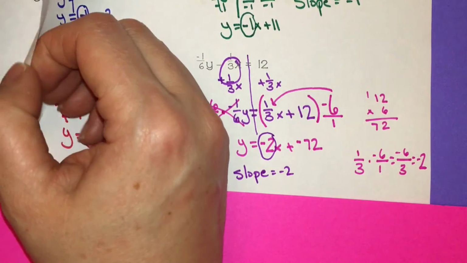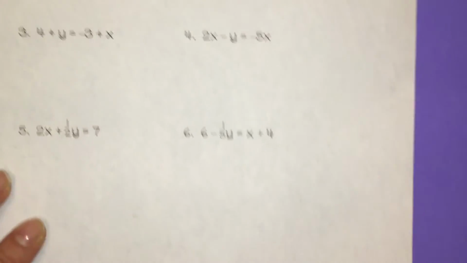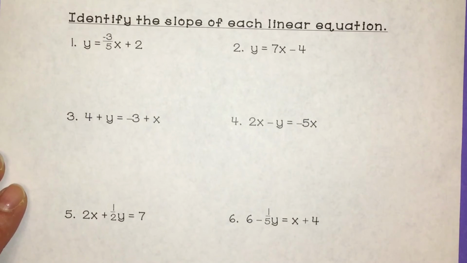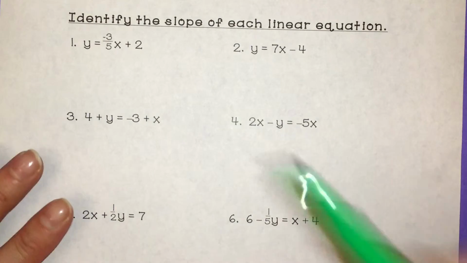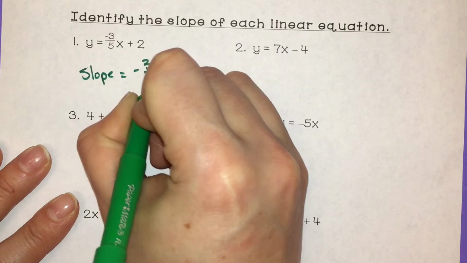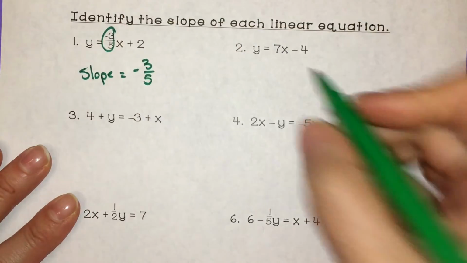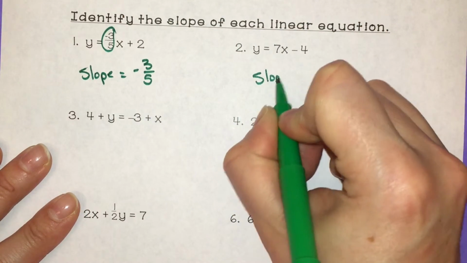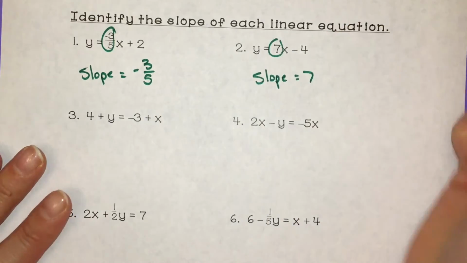All right, I have a few problems for you to go ahead and try. Try them out, pause the video, and come back when you're ready for the answers. All right, the first one, slope is negative 3/5. Second one, our slope is 7.